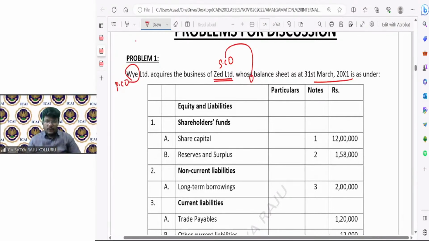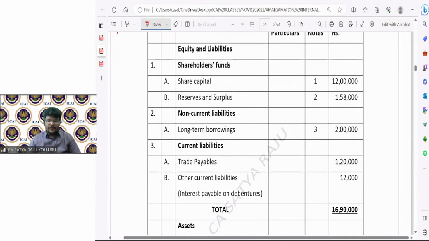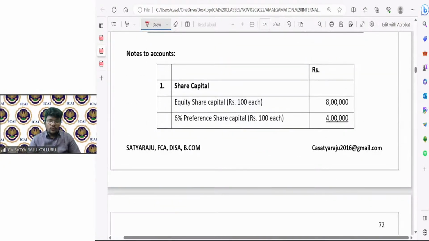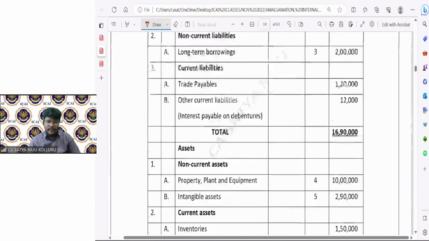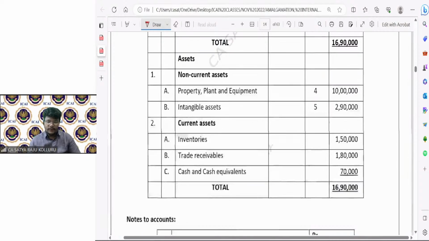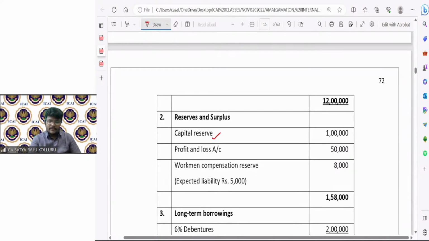So, equity and liabilities, shareholders' funds, share capital. Note number 1 is given at 12 lakhs. Under note number 1, equity share capital is 8 lakhs and preference share capital is 4 lakhs. Equity share capital face value is 100. 6% preference share capital face value is also 100. Next, reserves and surplus, note number 2, given at 1,58,000. Capital reserve is there, profit and loss account is there, and workmen compensation reserve is there for 8,000.